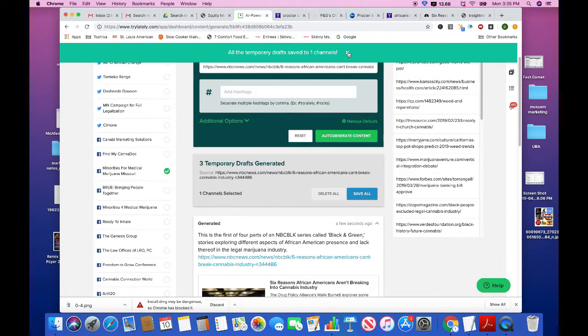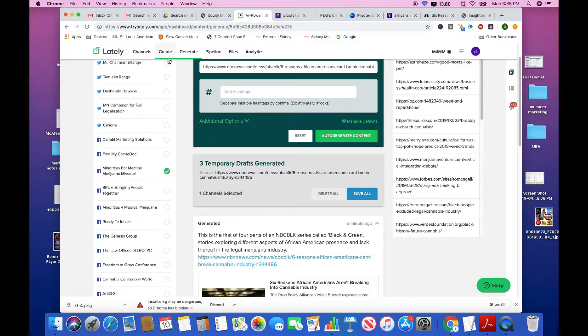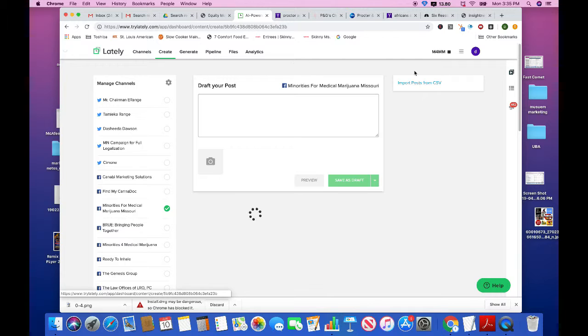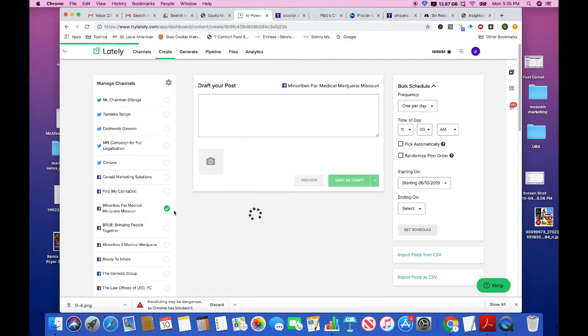And now we've created 50 different potential drafts. And so let's go to create to actually create an actual post. Still have the one page selected.